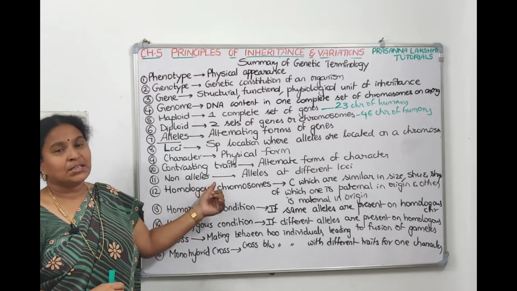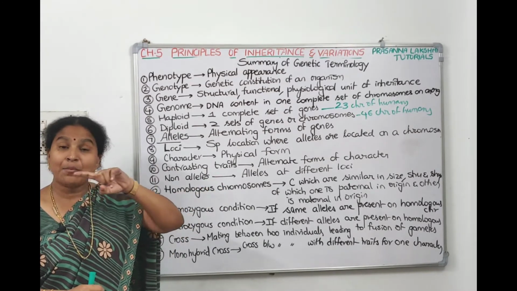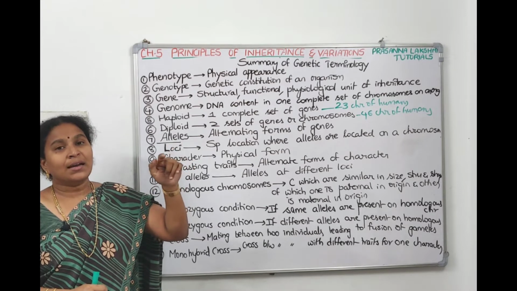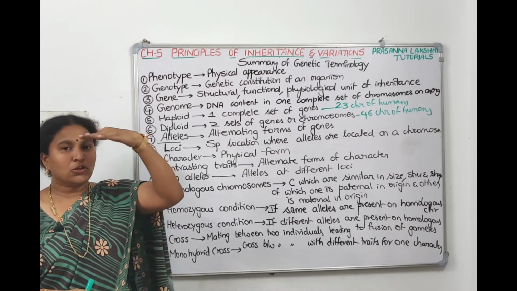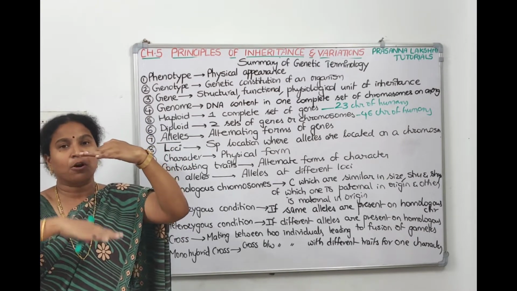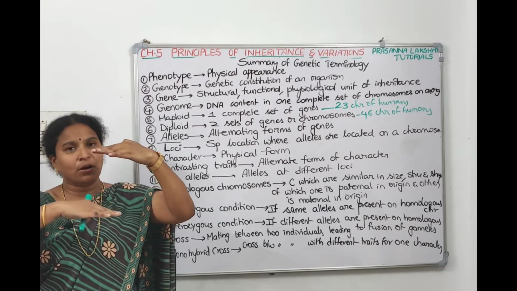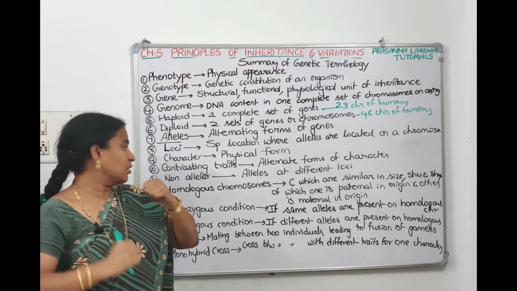Now non-alleles. Alleles means those which are present on the same loci on the same chromosome. Non-alleles means if a gene is present on the top of the chromosome, another gene is present on the bottom of the chromosome. So they are at different loci. Then they are called non-alleles to each other.